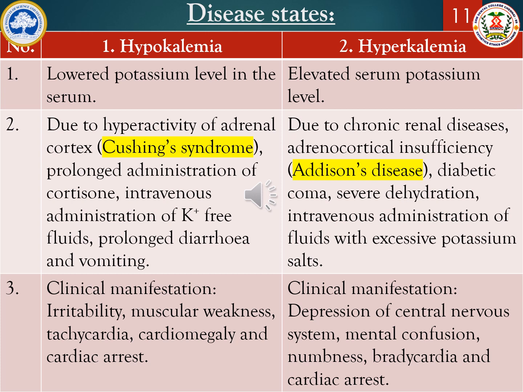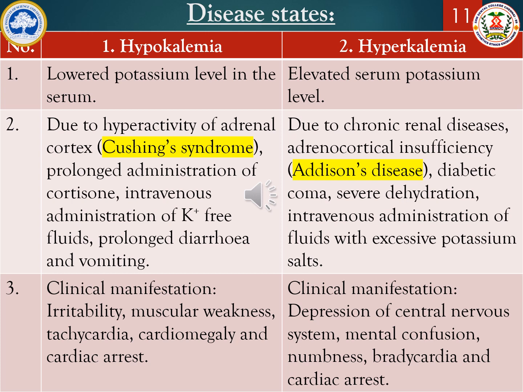This condition may be due to hyperactivity of adrenal cortex during Cushing's disease, or prolonged administration of cortisone, or intravenous administration of potassium fluid, prolonged diarrhea, and vomiting. These are all the various conditions which influence the lowered level of potassium in the serum. And the clinical manifestation includes irritability, muscular weakness, tachycardia, cardiomegaly, and cardiac arrest.